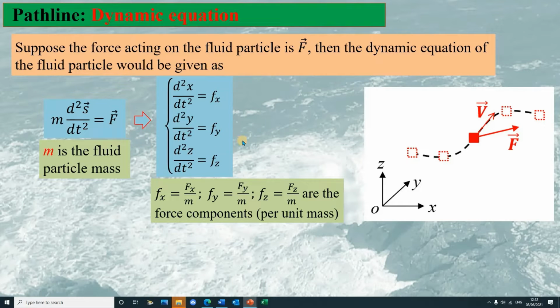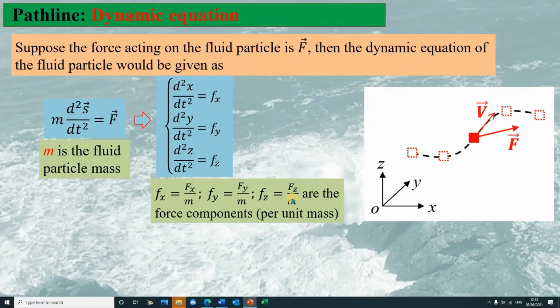This dynamic equation can be written in components for the coordinates x, y, and z. Here, fx is defined as capital Fx divided by m, and fy equals capital Fy divided by m, and the same for fz.